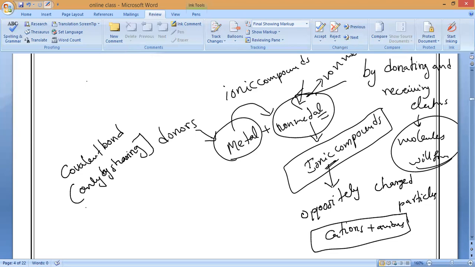Both share the electrons among themselves with mutual understanding. That bond is called a covalent bond, and these compounds are called covalent compounds. Is it okay, all of you?